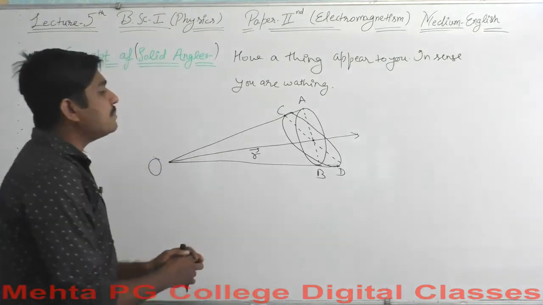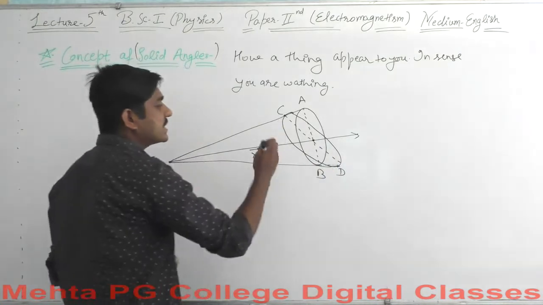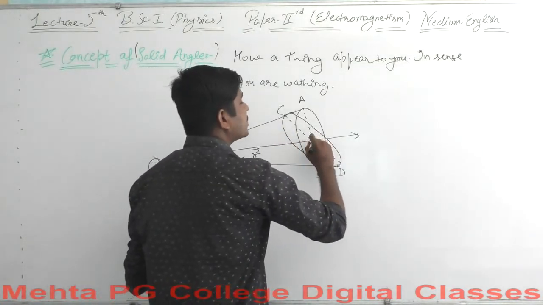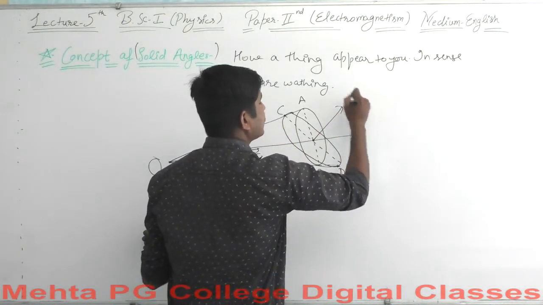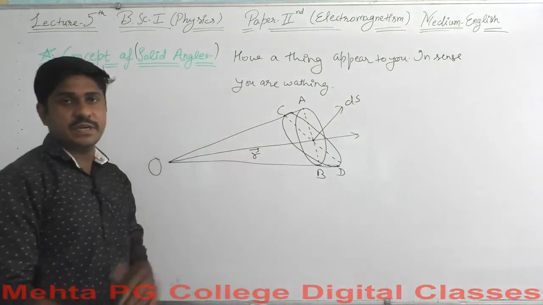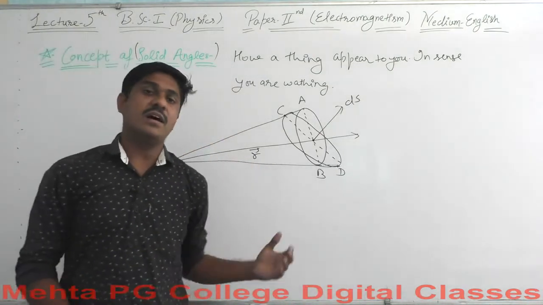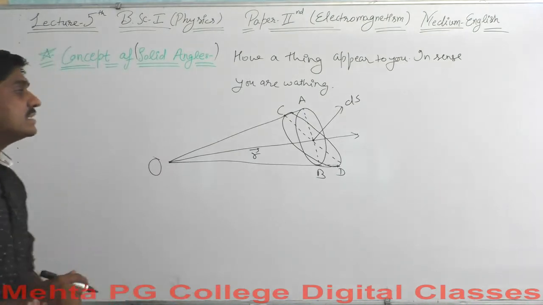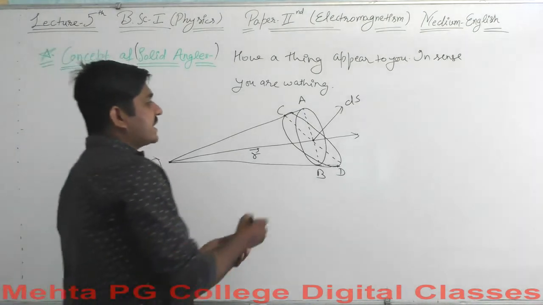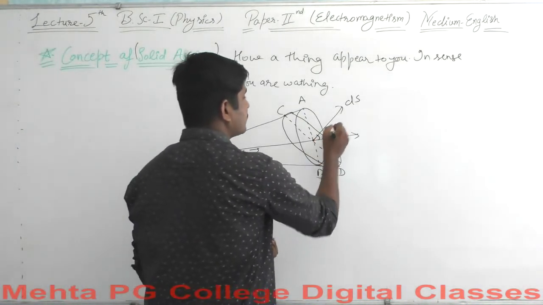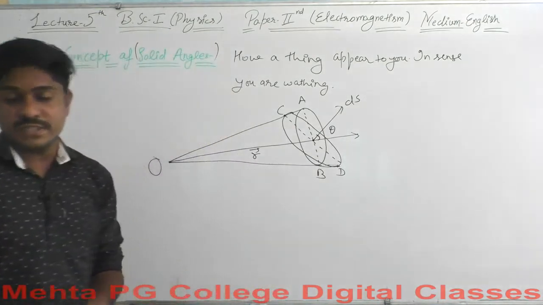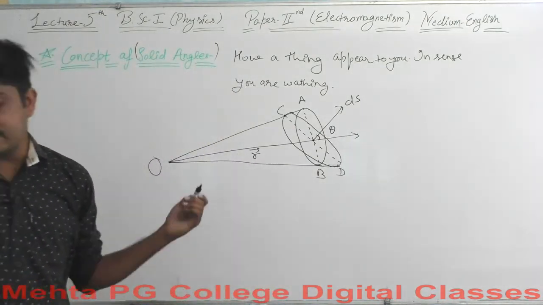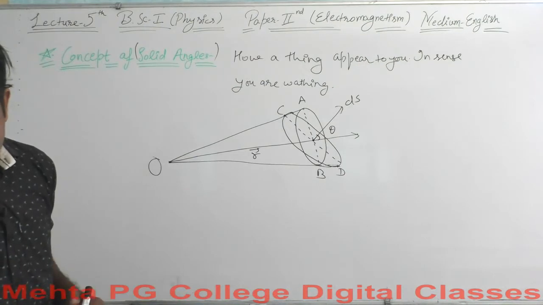For the inclined surface CD, let's say this is the direction dS, the unit vector direction for surface CD. Let's say it makes an angle theta with the line of sight.